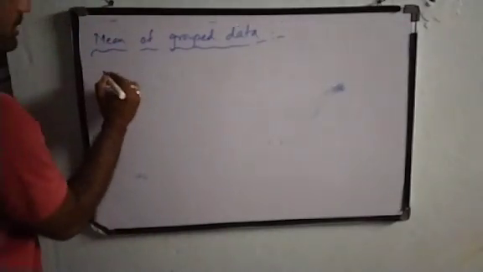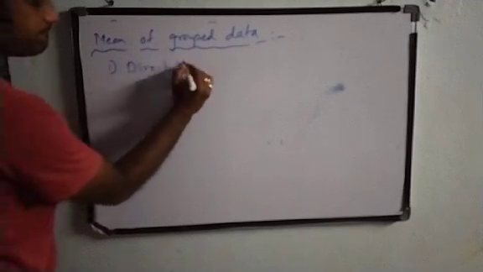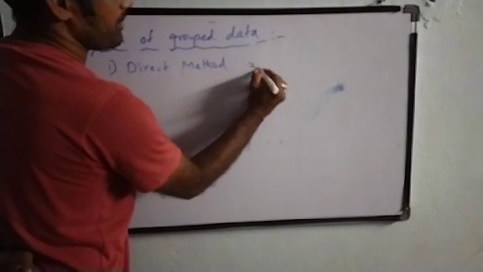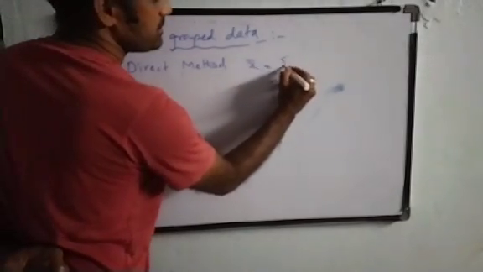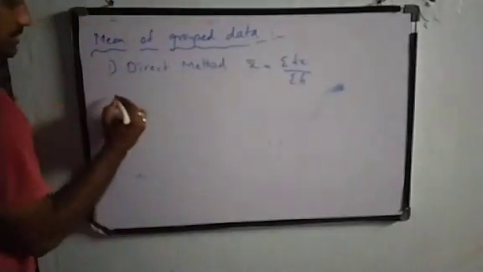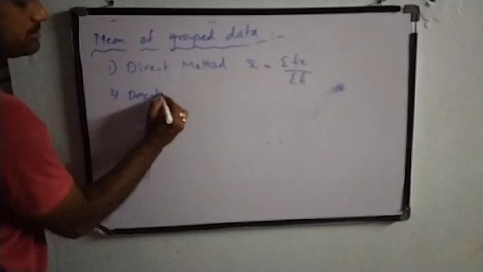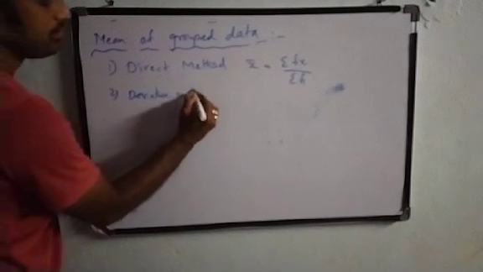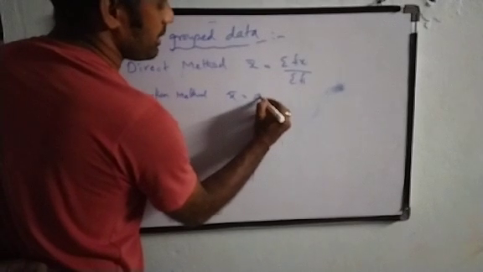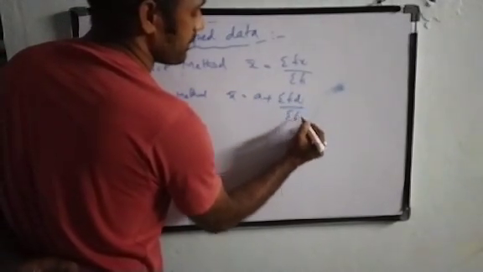This mean of grouped data can be found by using three methods. The first method is the direct method: mean is denoted by x bar equals sigma fi xi by sigma fi. Next, the second one is the deviation method: x bar equals a plus sigma fi di by sigma fi.